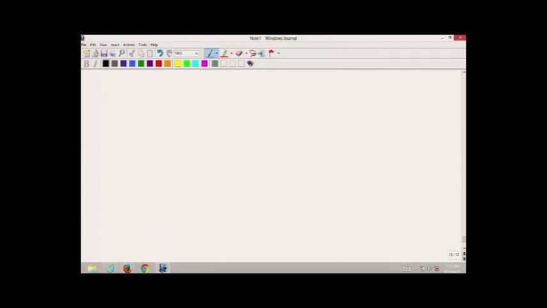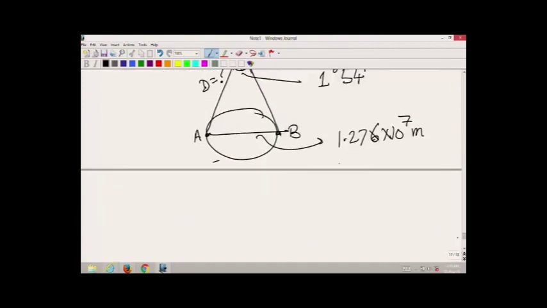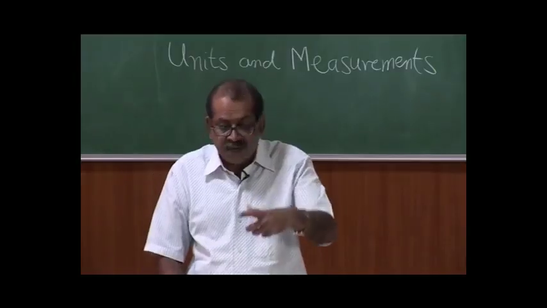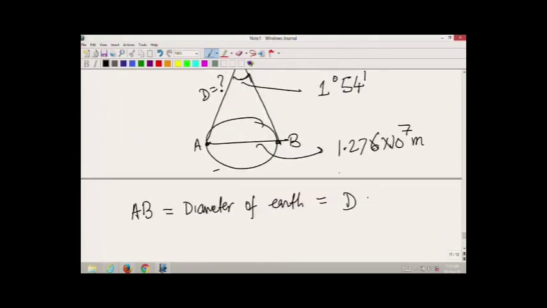To solve this problem, you know the arc length AB is equal to radius times theta. So, AB, which is the diameter of the earth, is equal to d times the angle theta, where theta is 1 degree 54 minutes.